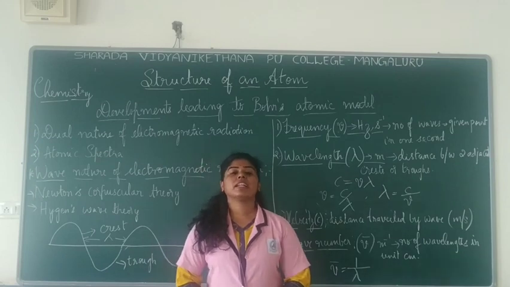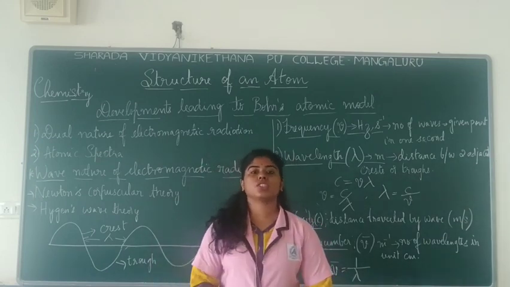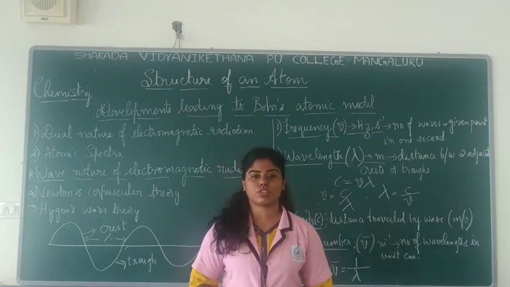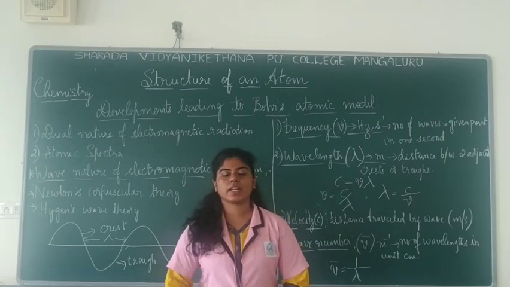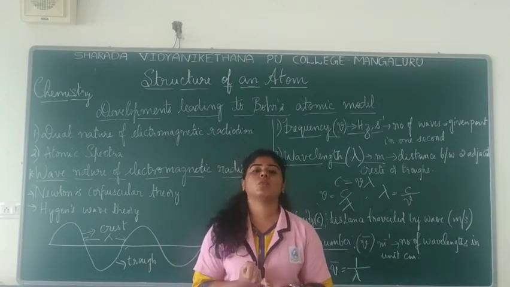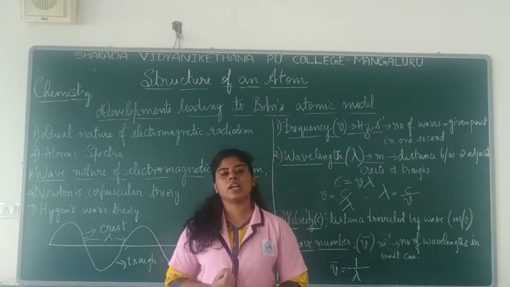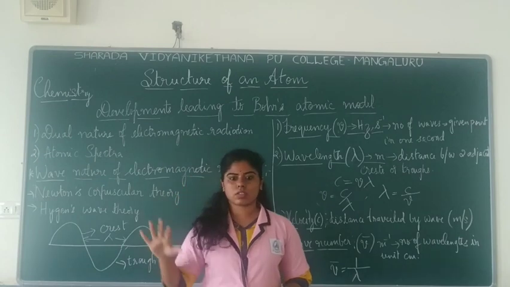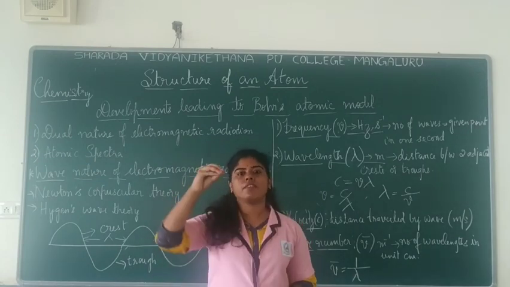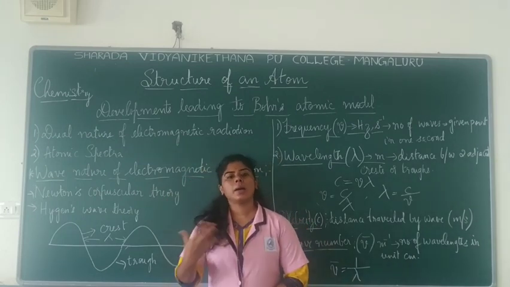So we have been dealing with the chapter Structure of an Atom, wherein, recalling the chapter, we have studied the different models which led to the structure of an atom. Still we are studying it. So we have completed two models. One was Thomson's model, which is also called the plum pudding model, wherein we say that the atom is actually a positive sphere in which the electrons are embedded, just like a plum pudding.